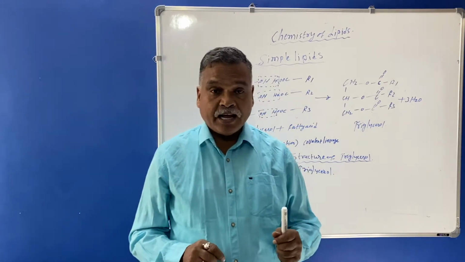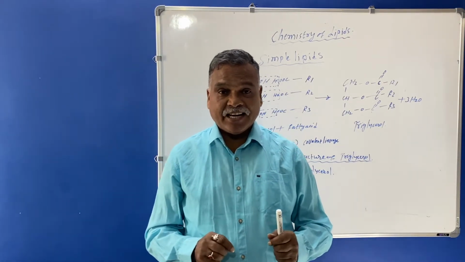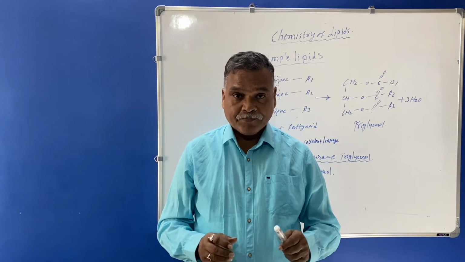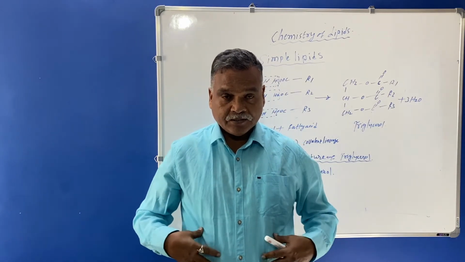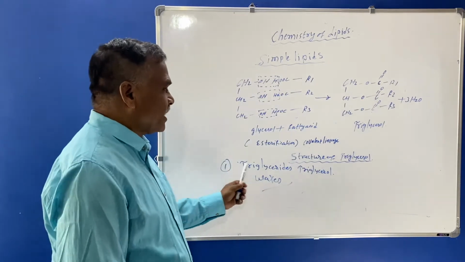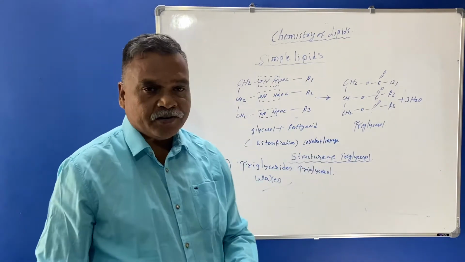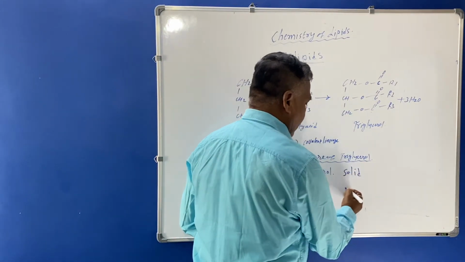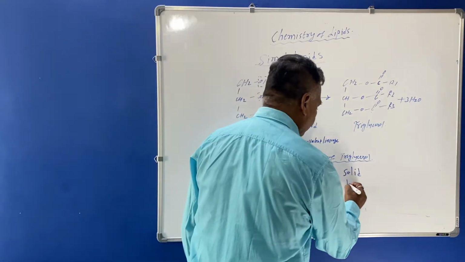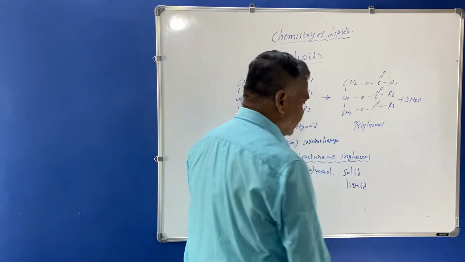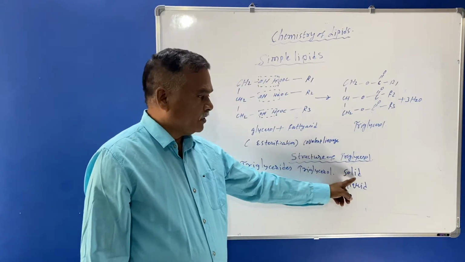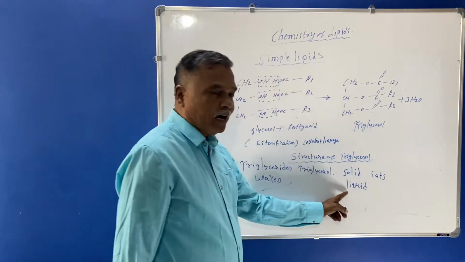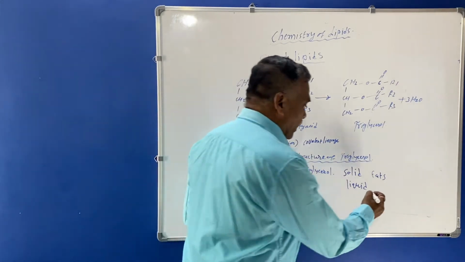If we see an average weight of 70 kg of a man, it will constitute 10 to 20% of the total body weight. So you must know that these triglycerides are present in our body in the form of solid as well as liquid. So these solid lipids are fats, and the liquid lipids are oils.